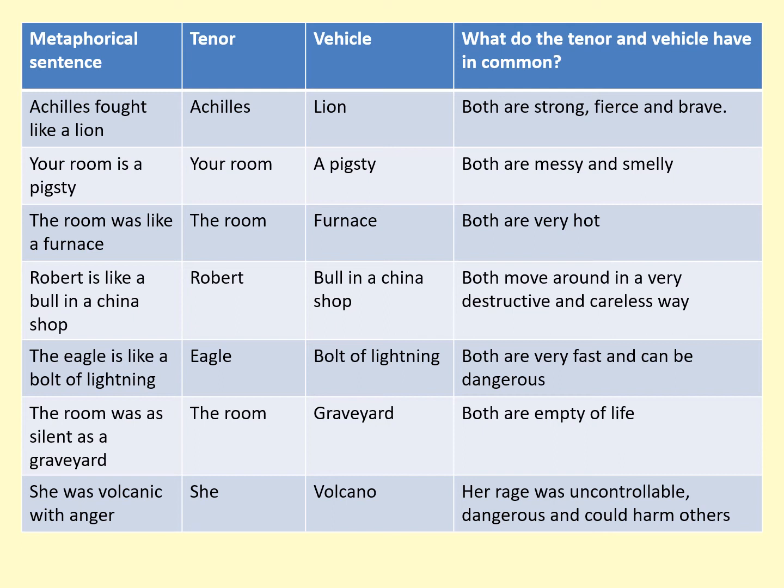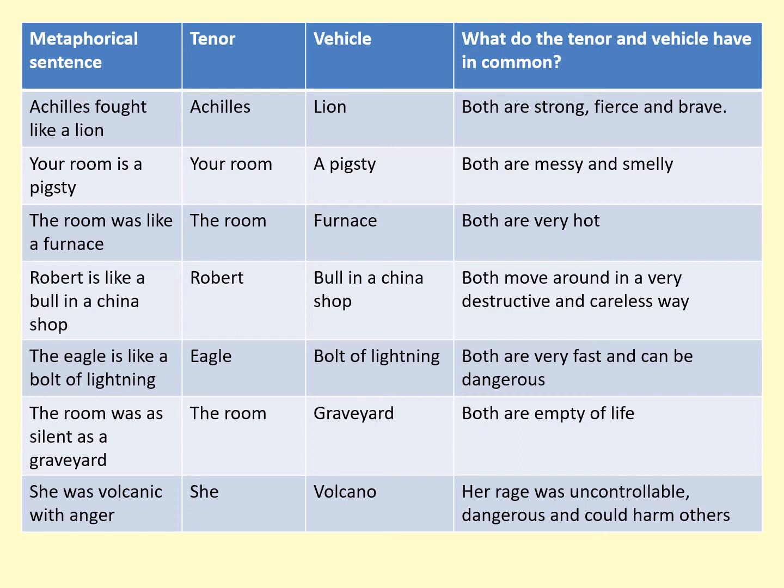Robert is like a bull in a china shop. So Robert is the tenor. The vehicle is the bull in the china shop. Both move around in a very destructive and careless way. The eagle is like a bolt of lightning. The tenor is the eagle. The vehicle is the bolt of lightning. And the idea here is that both are very fast and can both be very dangerous.